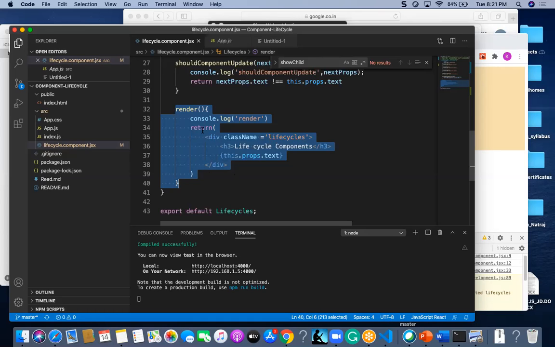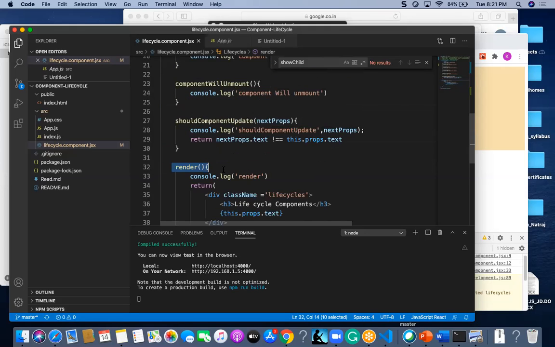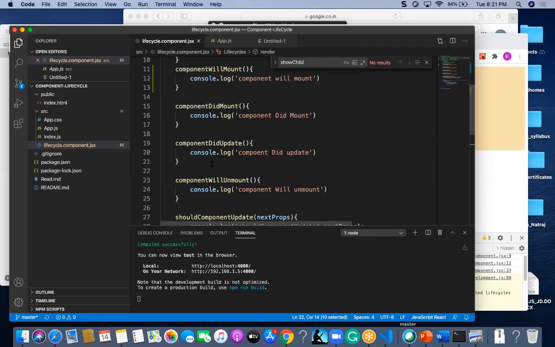It will return all these HTML tags to this render method, and all these div components I have created here will be available to the render. Now after this render, what will happen? Your component should be mounted to the DOM. So the next phase is componentDidMount.